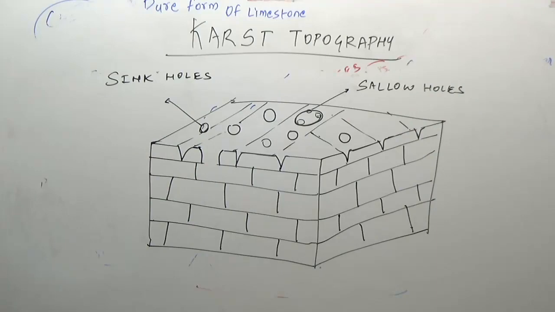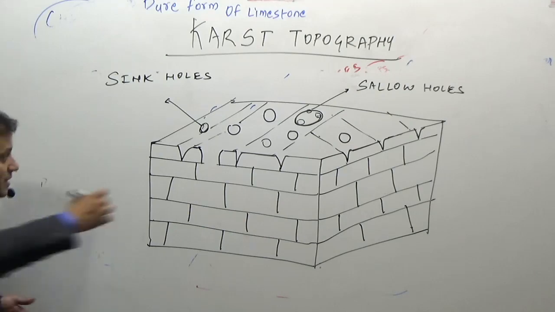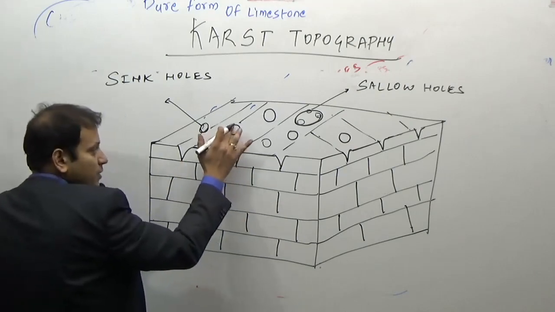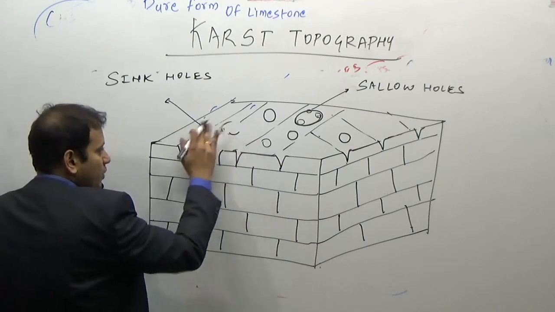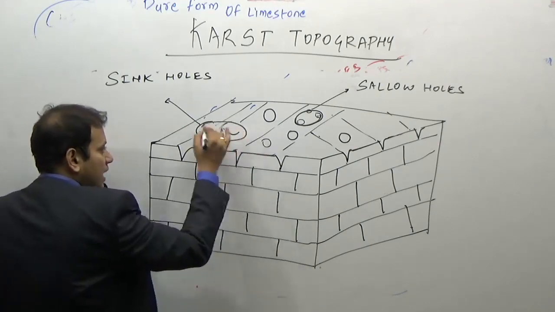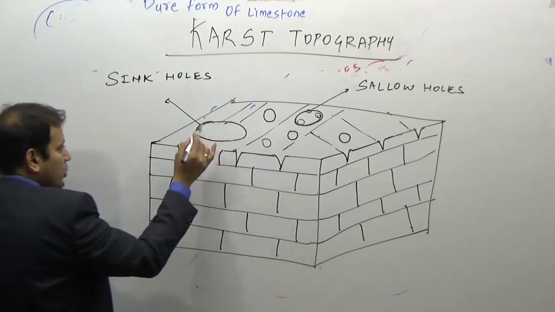So what are swallow holes and sinkholes? The smaller holes, where the water is being swallowed by the limestone rocks, are known as swallow holes, while the larger holes are known as sinkholes. When numerous sinkholes come together, if two sinkholes get enlarged and come together, they will form one larger hole which is known as a doline.